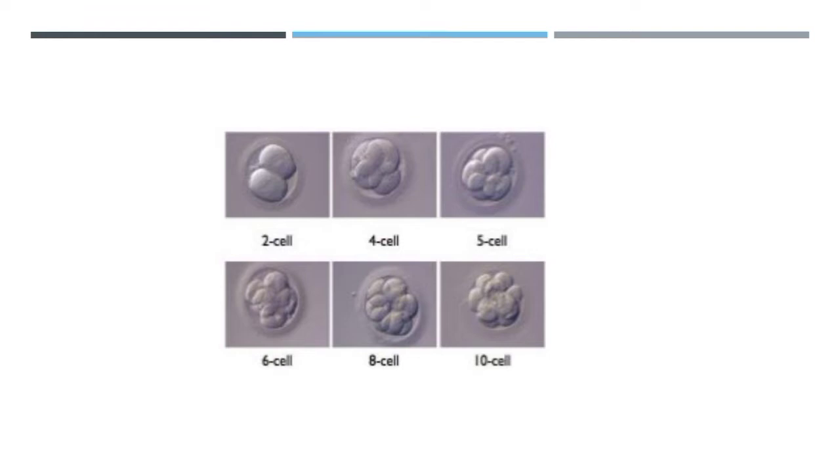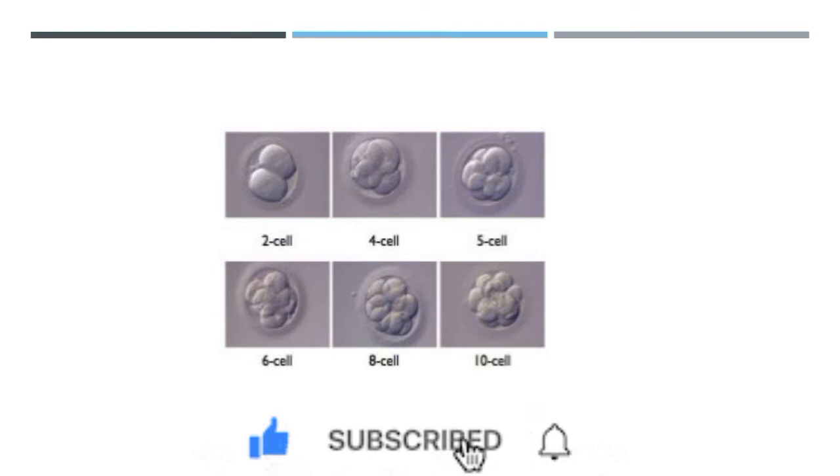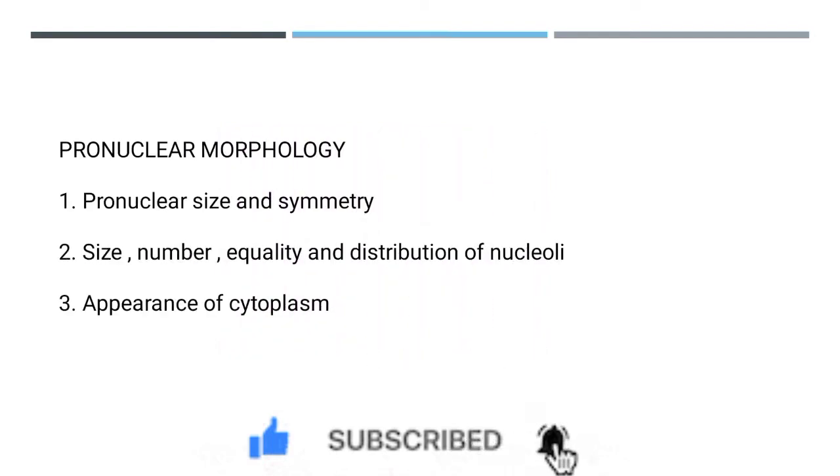These are the embryos of day 2 to day 3. On day 1 the embryo will be forming 2 cells, then on day 2 4 cells to 5 cells, and on day 3 it may be from 6 to 10 cells. Basically it is 8 cells. So the method of examination in embryological scoring covers oocytes, zygotes, 2 to 12 cell embryos and blastocysts. Generally the following parameters most often influence the selection of good quality embryos.